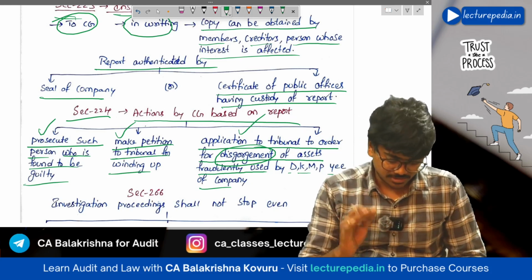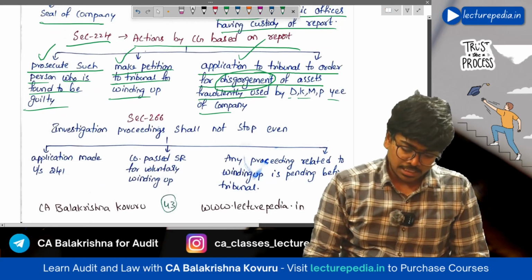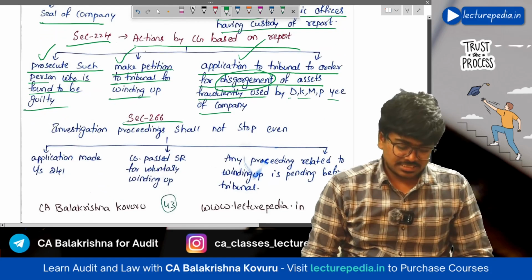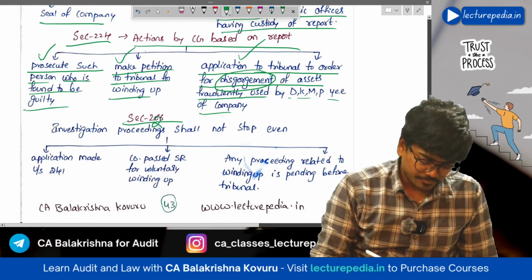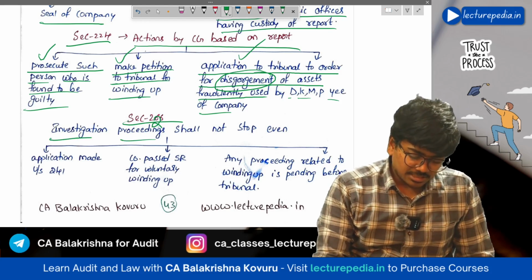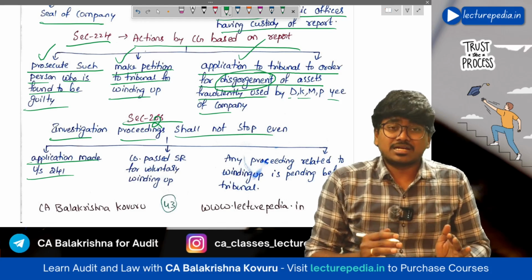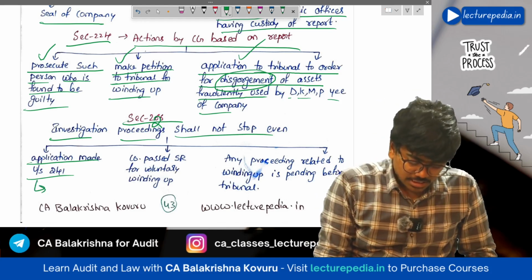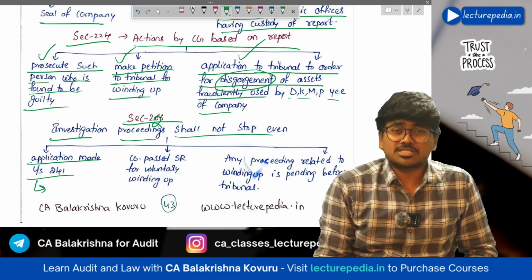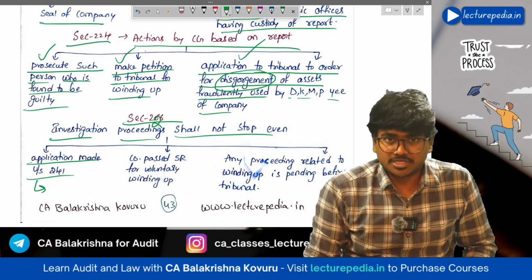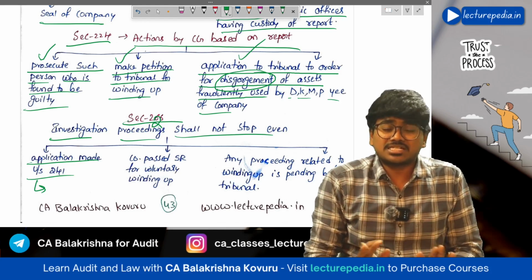Okay, yes. Next, section number 226. Investigation proceedings shall not stop even if an application is made under 241. Okay, if any shareholder makes an application under section 241, that is an oppression application, then also the investigation will not stop.